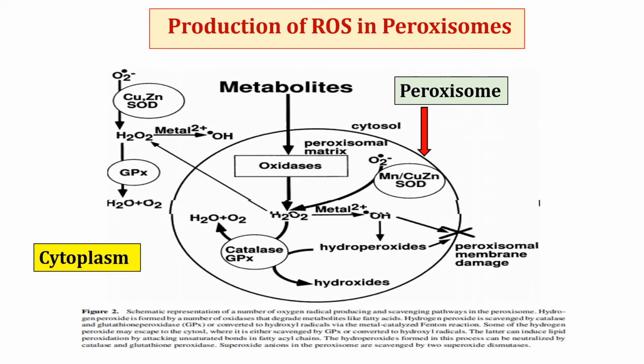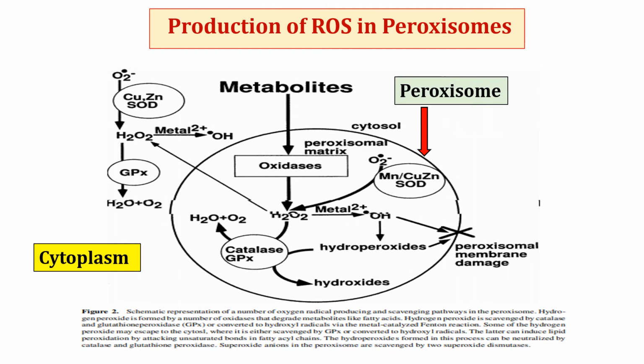As we have discussed earlier, the major site for ROS production is the mitochondria, where reactive oxygen species are produced due to leakage of electrons from FMN and coenzyme Q. But reactive oxygen species can also be produced in peroxisomes. The function of peroxisomes is the breakdown of those fatty acids that are poor substrates for mitochondrial oxidation. Especially they are long chain fatty acids, branched chain fatty acids and polyunsaturated fatty acids.